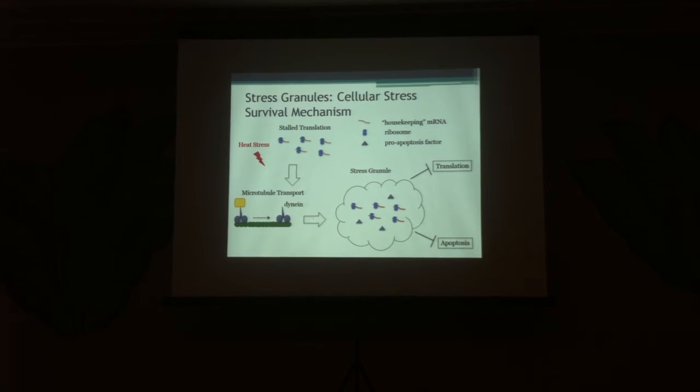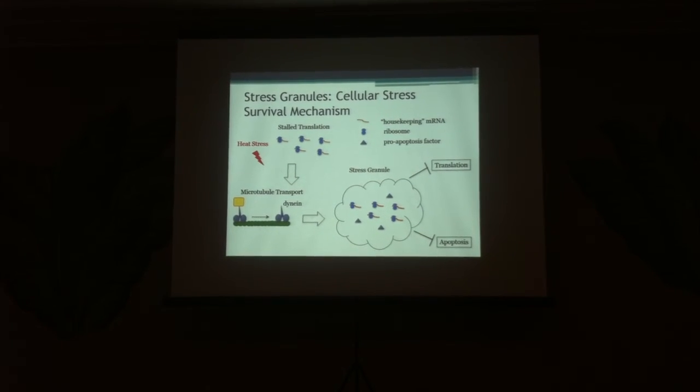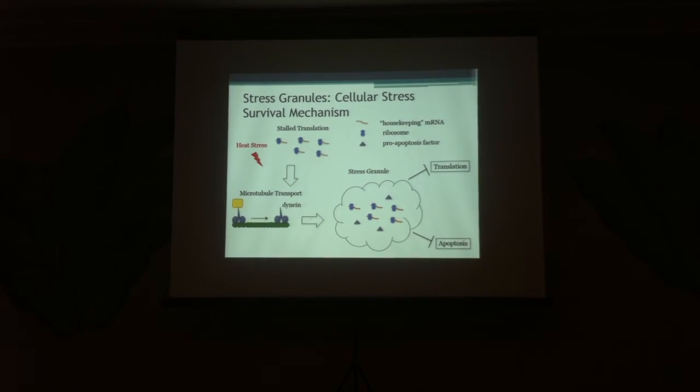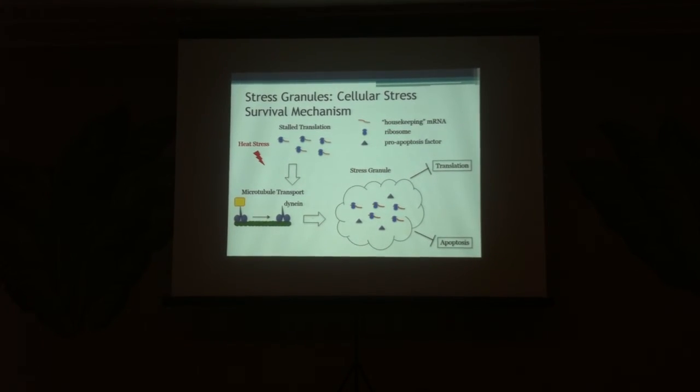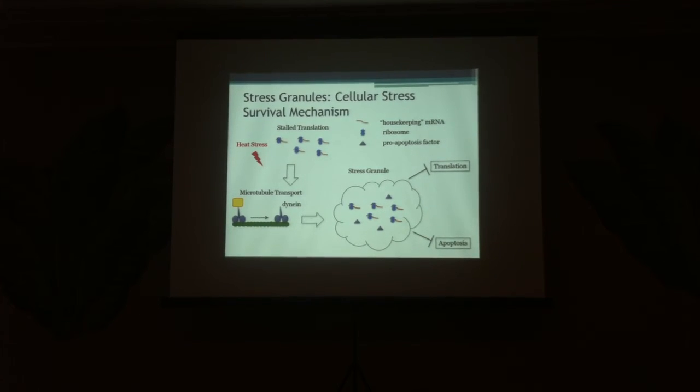These stress granules also prevent apoptosis by sequestering pro-apoptosis factors and silencing their activities. What we think is going on here is that given their multitude of cellular stress survival functions, the formation of these stress granules is under selection in northern and southern California populations due to differences in thermal stress environment that they encounter.